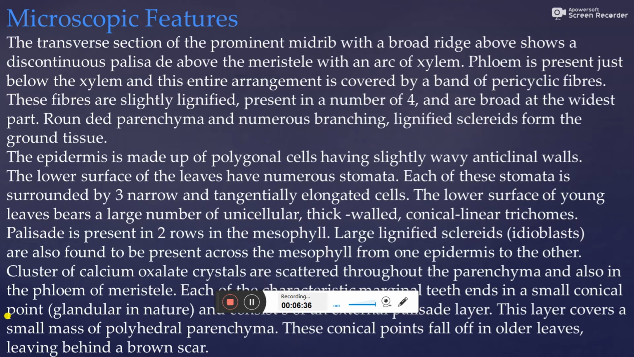The transverse section of the prominent midrib, with a broad ridge above, shows a discontinuous pericycle above the metaxylem with an arc of xylem.